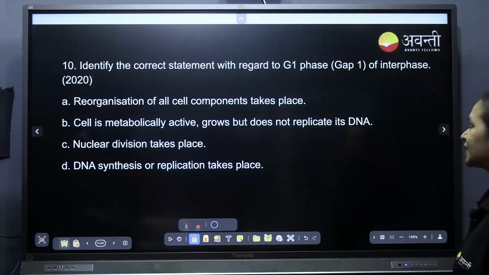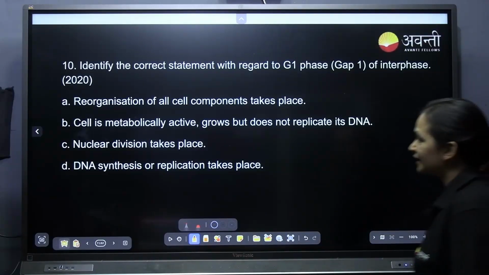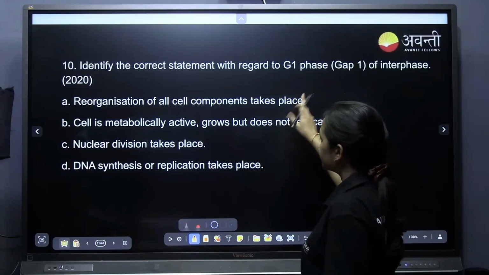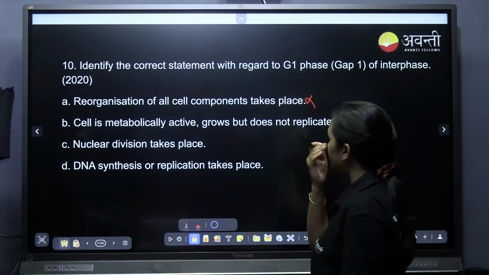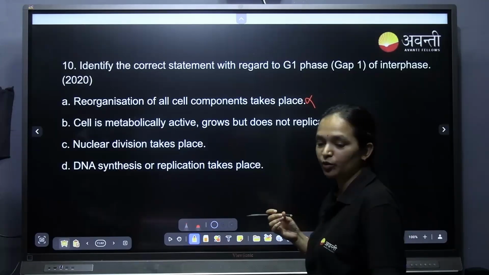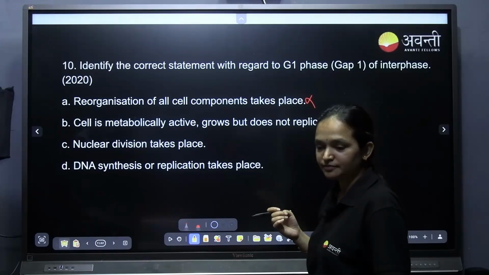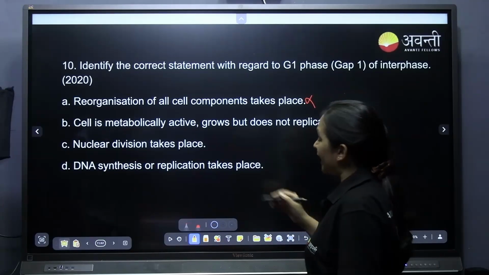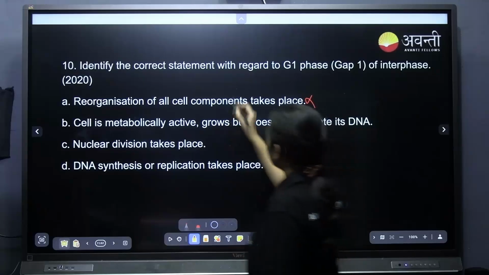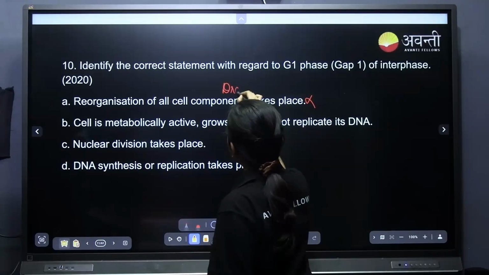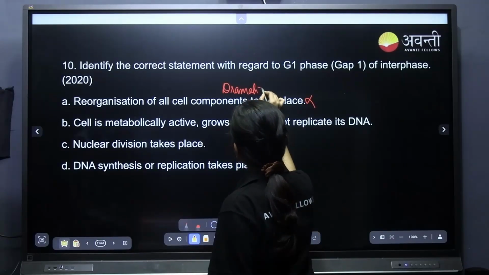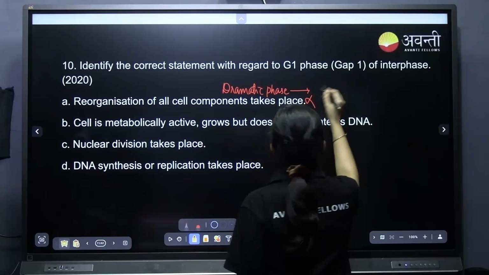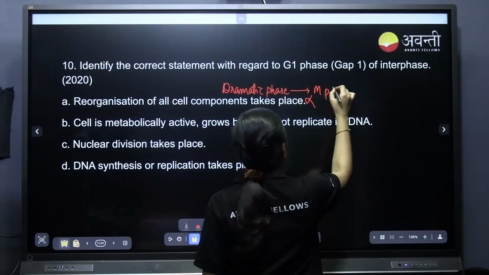Identify the correct statement with regard to G1. In G1 phase, reorganization of all the cell components takes place. Is it? Where does it take place? Actually, reorganization of all the cell components is the most dramatic phase. Which is the most dramatic phase? The most dramatic phase of the cell cycle is M phase.